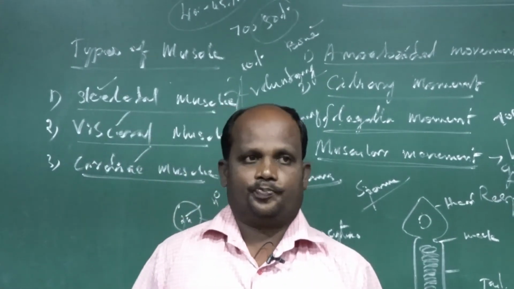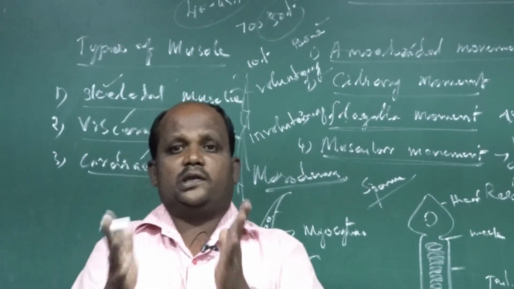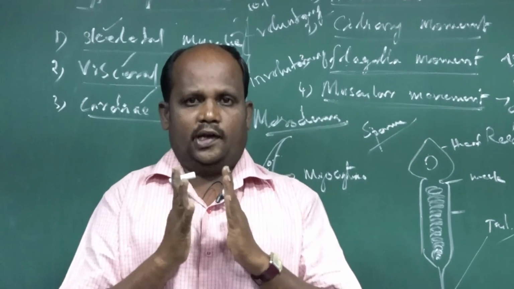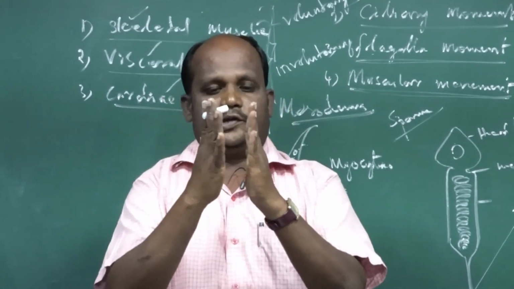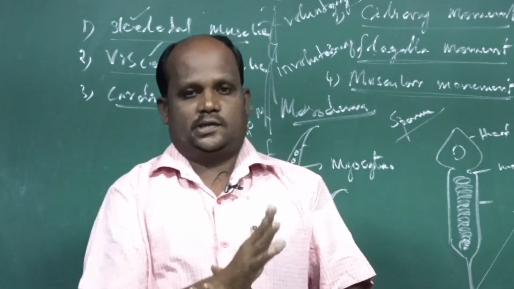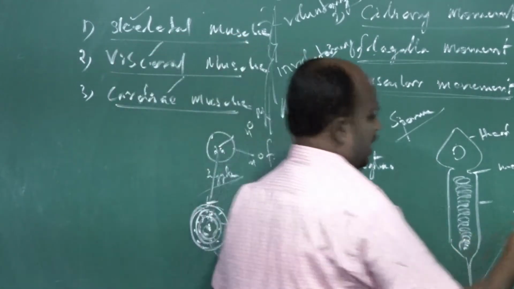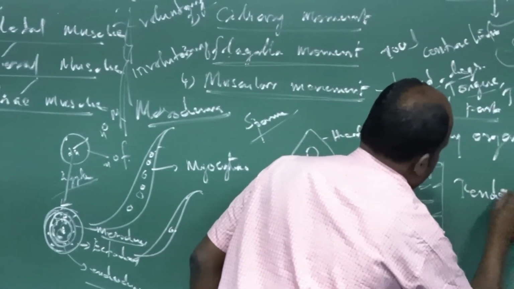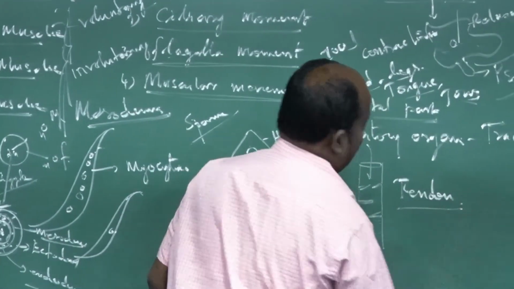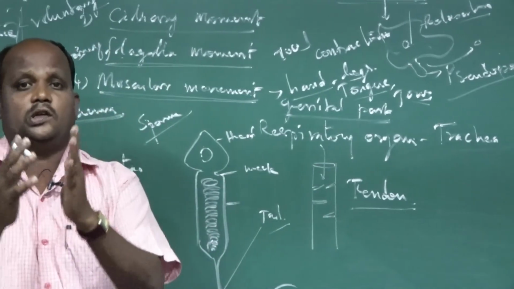The next point is that the muscles are attached to the bones in our bodies. The attachment junction is called the tendon. What is the meaning of tendon? It means bones and muscles are attached.